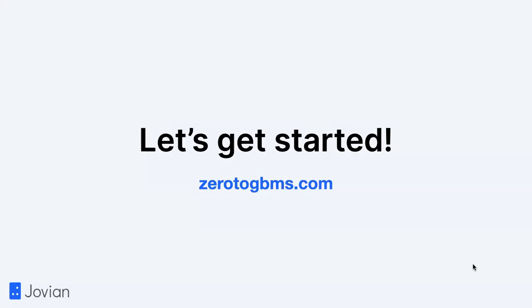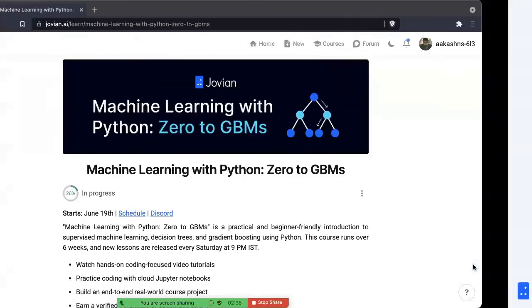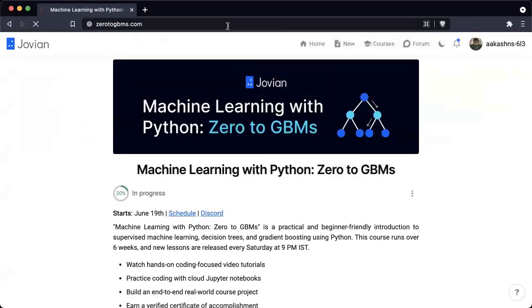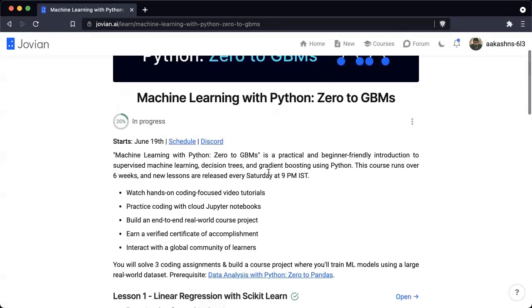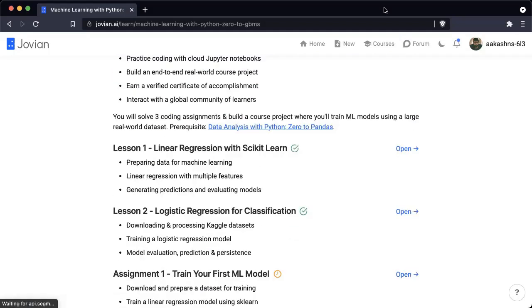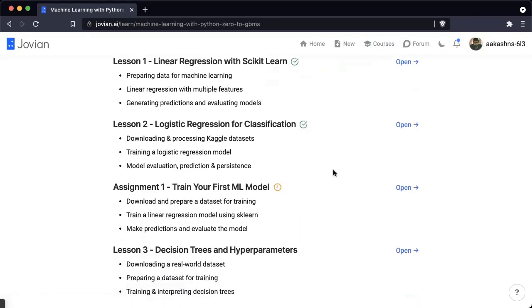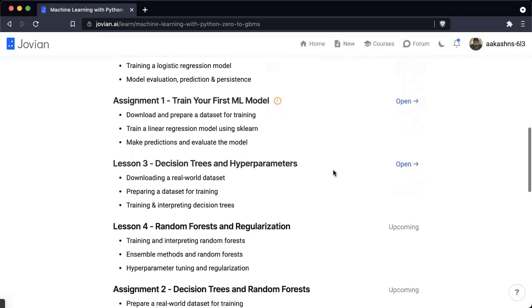So let's get started. The first thing we'll do is go to the course page, 0togbms.com. Just point your browser to 0togbms.com and that will bring you to the course page, where you can find some information about the course and all the lessons and assignments that you need to complete to get a certificate for this course. So far we've looked at linear regression, logistic regression, and you will also be working on assignment 1 where you will train your first machine learning model.